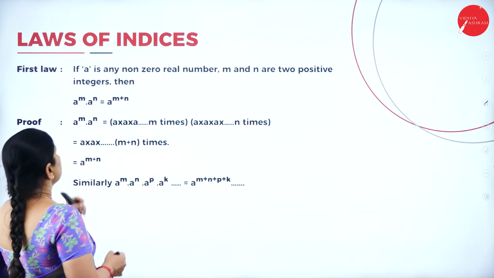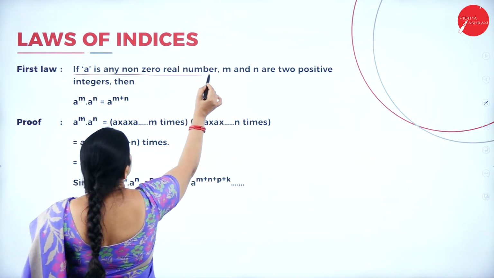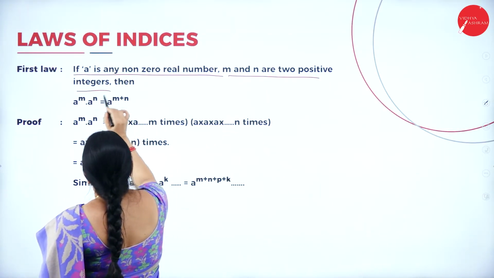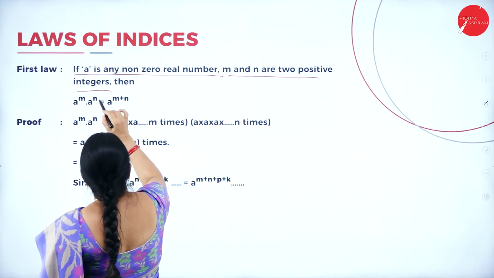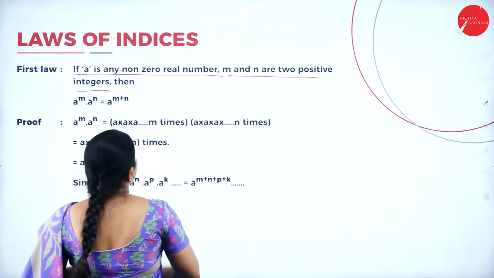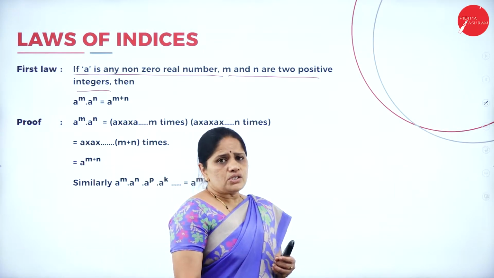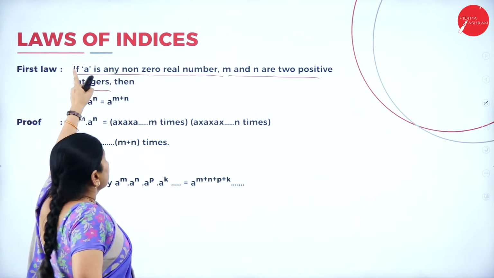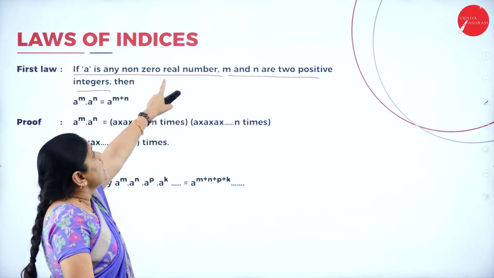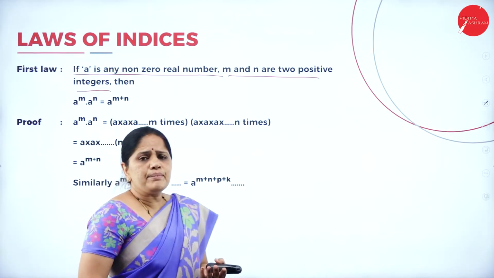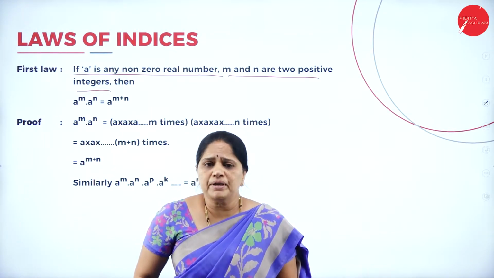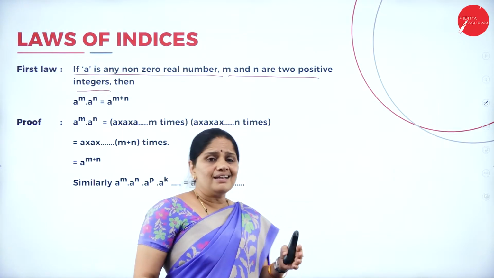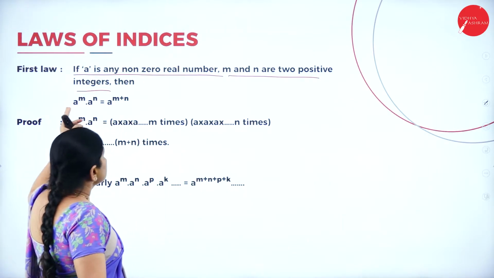As per the first law, if a is any non-zero real number and m and n are positive integers, then a to the power of m into a to the power of n equals a to the power of m plus n. First, let us see what they have given here in the sentence. If a is any non-zero real number. What are real numbers? Real numbers are any number. It may be any number between 1 to 1000, 1 to infinity. Any number can be a real number, and m and n are two positive integers.